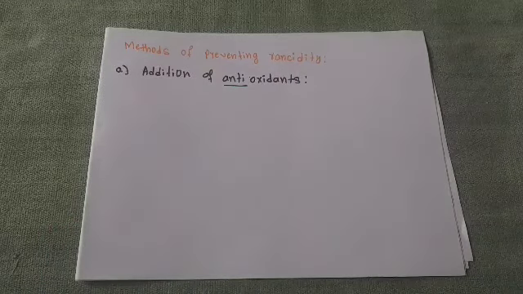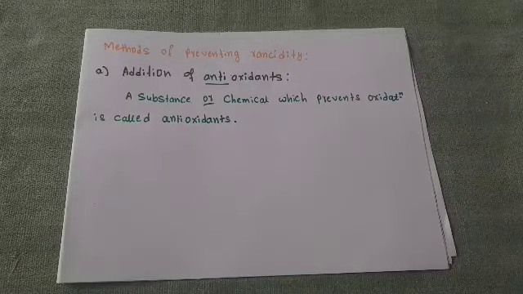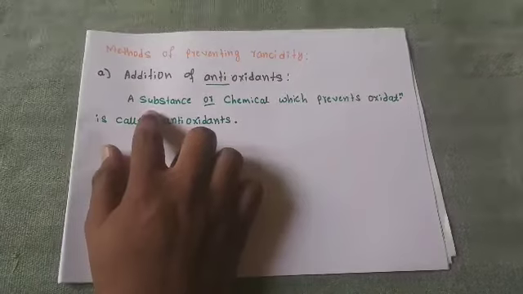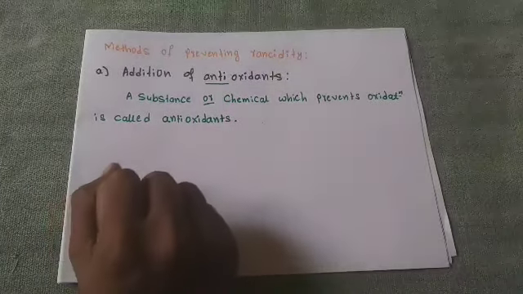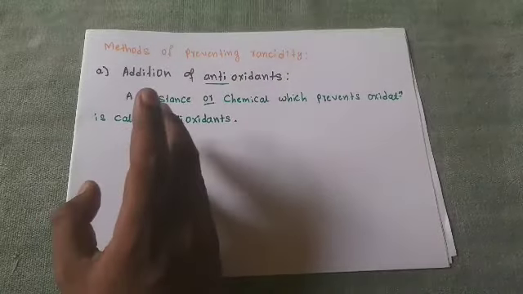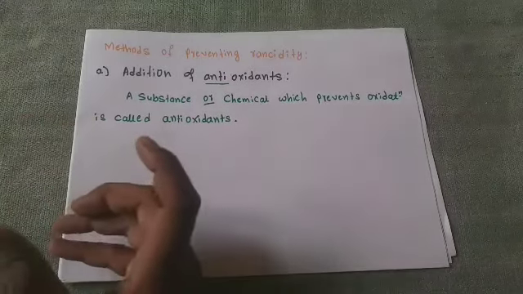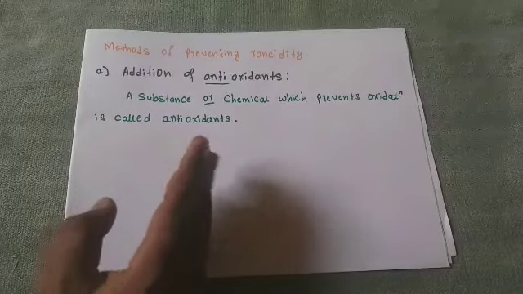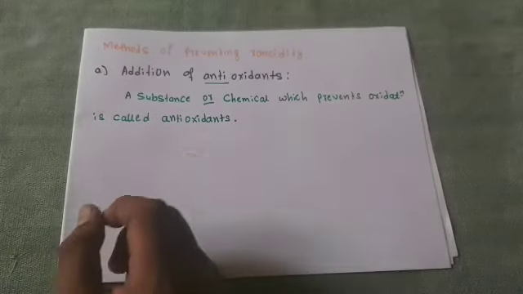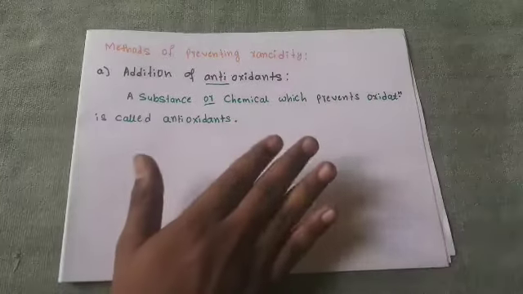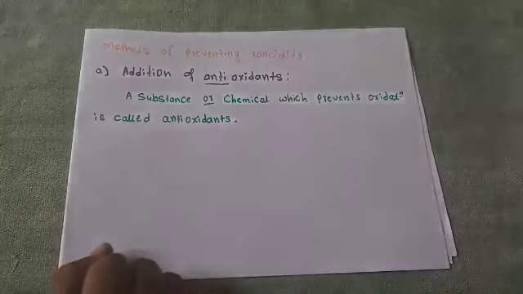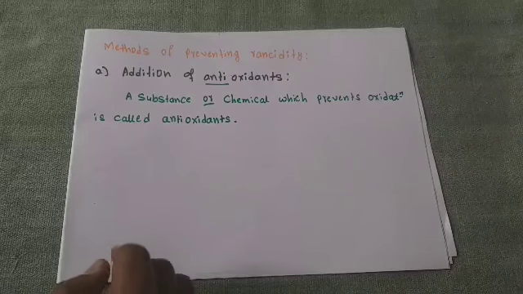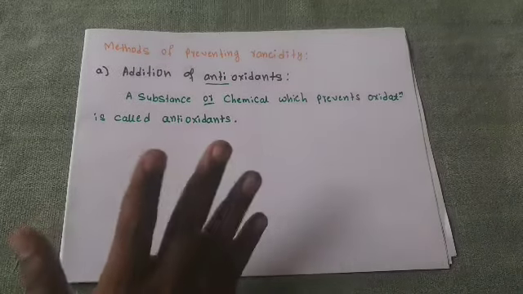So what do antioxidants mean? An antioxidant is a substance or a chemical which prevents oxidation. It means when you add a chemical that prevents the given substance from oxidation, that substance or chemical we call an antioxidant. The main important use of an antioxidant is that it prevents oxidation.